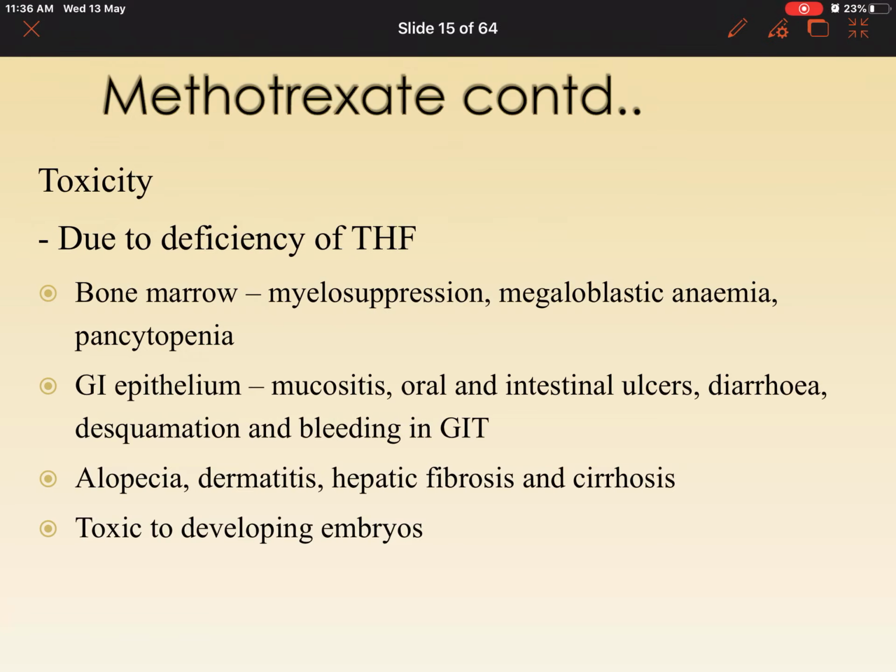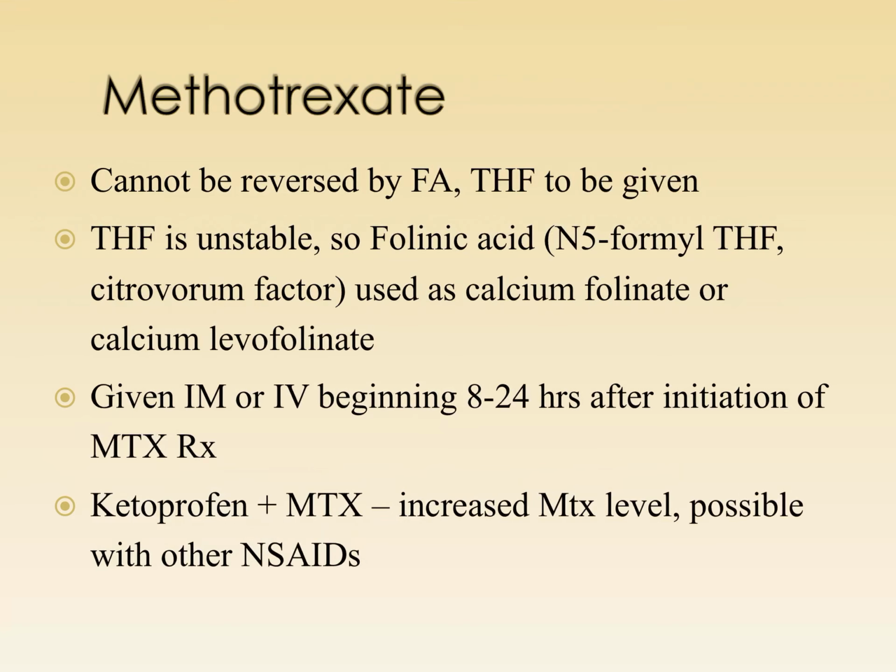It's also teratogenic. All of us know methotrexate is given IM or IV, but you want to reduce the toxicity of methotrexate so that it doesn't affect the normal cells, and affects only the cancer cells. But that's not going to happen. The normal cells are also going to be affected. So how can you rescue these normal cells?